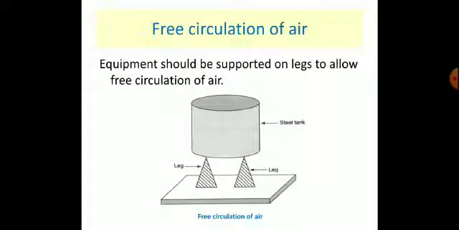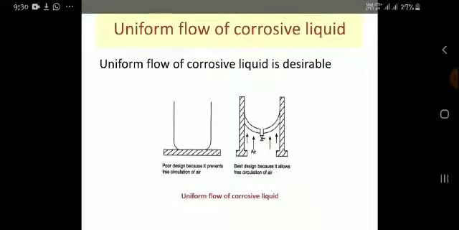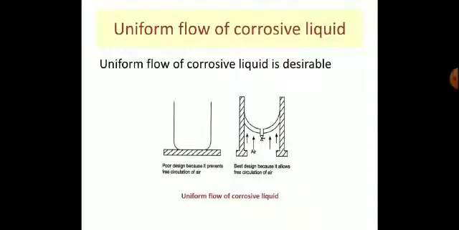Free circulation of air is the next concept. Equipment should allow free circulation of air. When equipment is supported on legs, it allows free circulation of air. Thus differential air concentration corrosion can be prevented. Equipment should also allow free circulation of corrosive liquid.